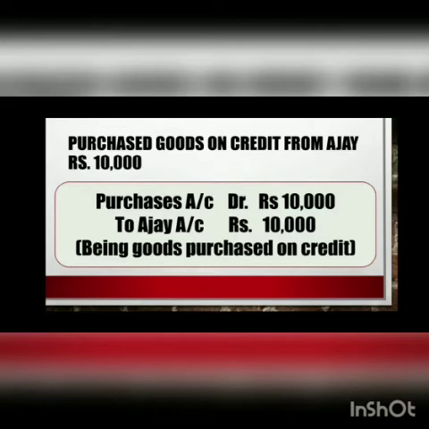Purchase account debit to Ajay account. Narration is being goods purchased on credit. Now here purchase is there. So purchase comes in which account? Personal, real or nominal? Any guesses? No? Purchase means expenses. So where do expenses come? In the nominal account. So what is the rule of the nominal account? Debit all expenses and losses, credit all incomes and gains.